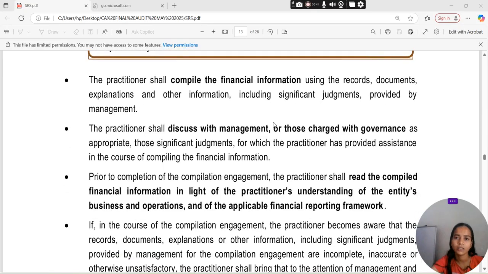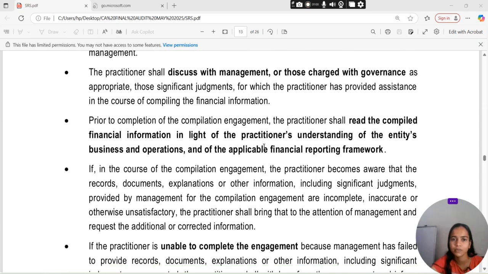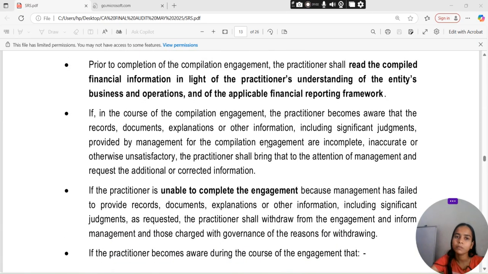Practitioner compile करेगा the financial information using the record, document, explanation and other information including significant judgment provided by management. जो प्रैक्टिशनर है वो डिस्कस करेगा मैनेजमेंट से और टीसीडब्ल्यूसी के साथ जो भी उसे अप्रोप्रिएट लगा है, दोस्त कौन से सिग्निफिकेंट जजमेंट है फॉर विच द प्रैक्टिशनर हैज प्रोवाइडेड असिस्टेंस इन अ कोर्स ऑफ कंपाइलिंग द फाइनेंशियल इंफॉर्मेशन. Prior to completion of compilation engagement, practitioner जो है वो रीड करेगा the compiled financial information in light of practitioner understanding of entity, business and operations and the applicable financial reporting framework.